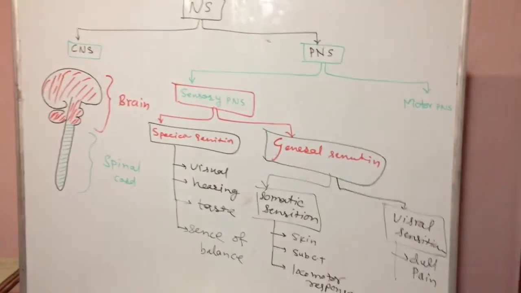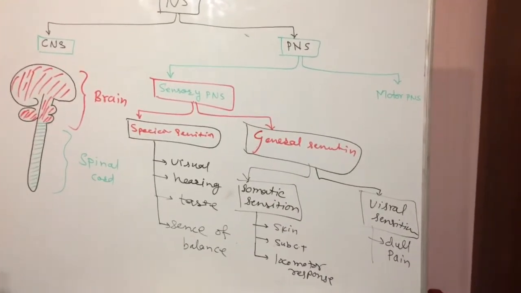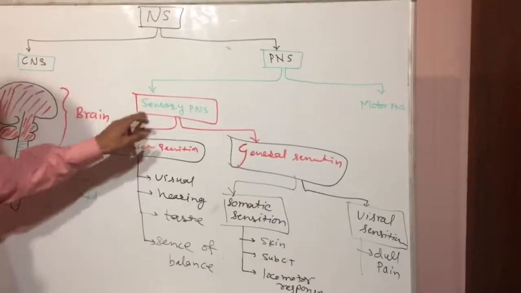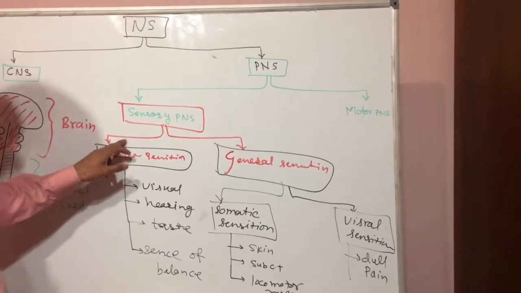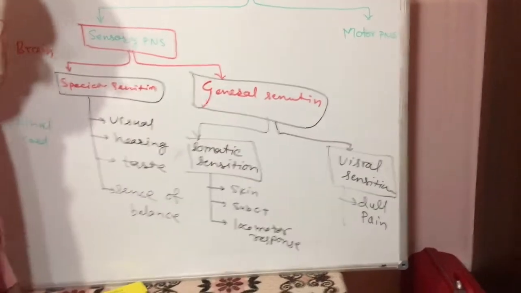This is the sensory peripheral nervous system. It is further divided into two parts: special sensation and general sensation.